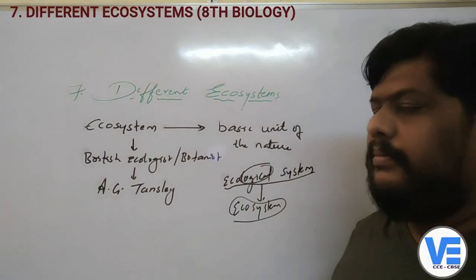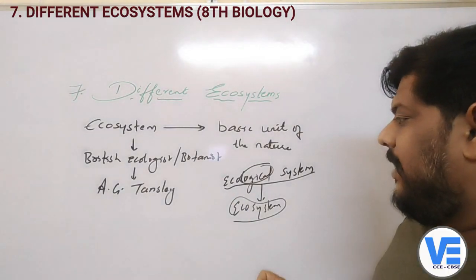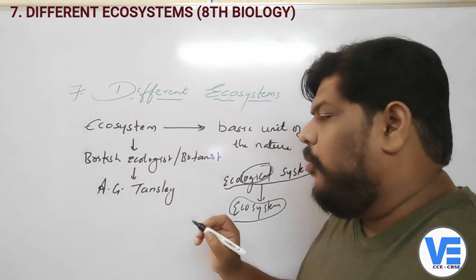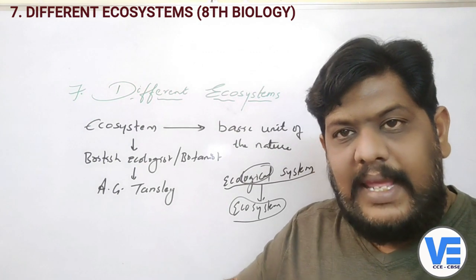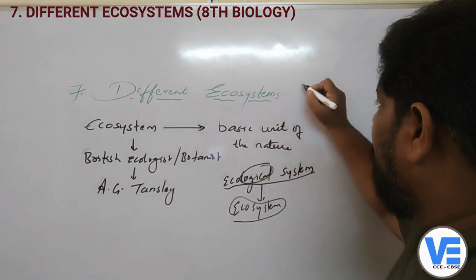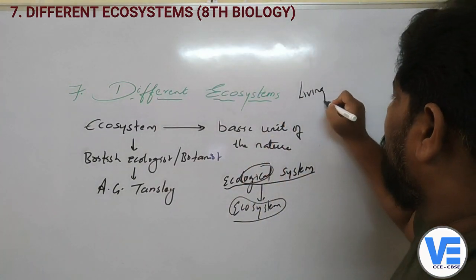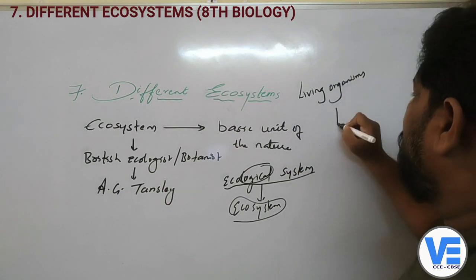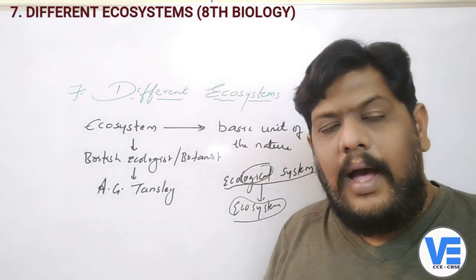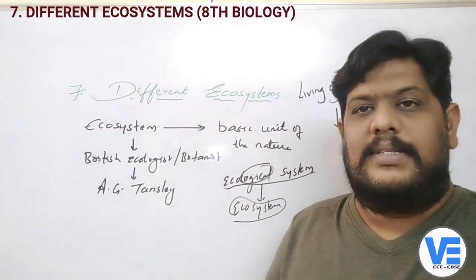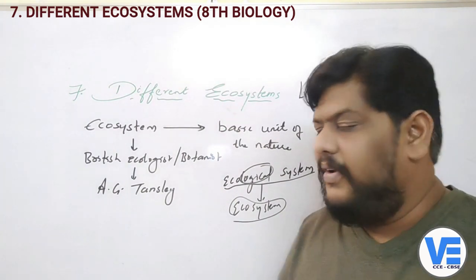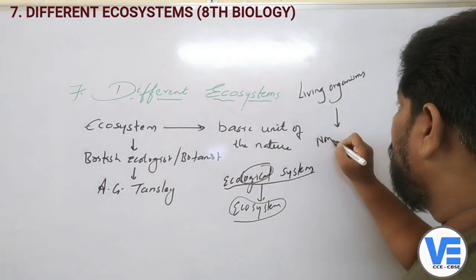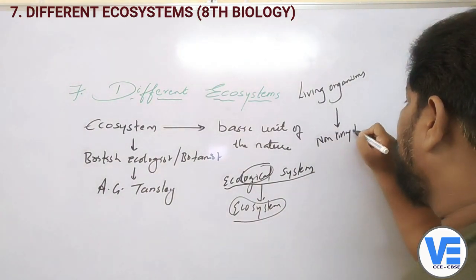Now, according to Tansley, his intention is that whatever living organisms there are on the face of the earth, they are influenced by and also dependent upon the non-living things.